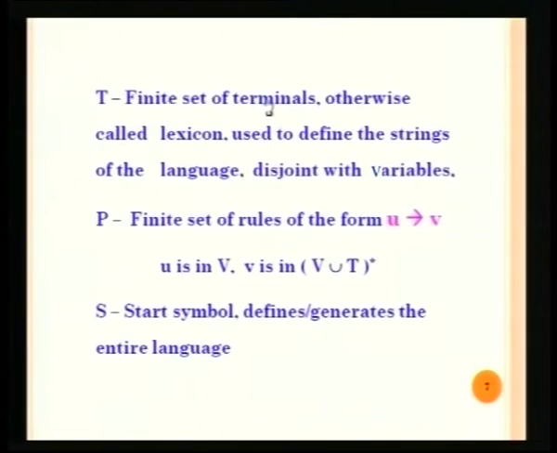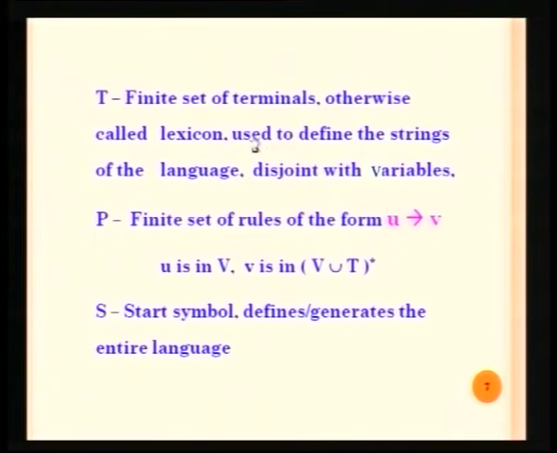Whether a sequence of tokens is available as per the description of the context free grammar or not is going to be determined by the variables which are available as part of your context free grammar. That is the first component, and the second component is going to be the finite set of terminals. So, T is the finite set of terminals. We can even call them lexicons. They are not equivalent to the variables; they are completely disjoint sets.